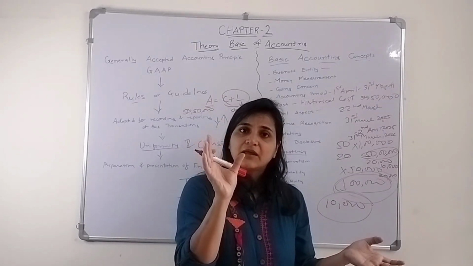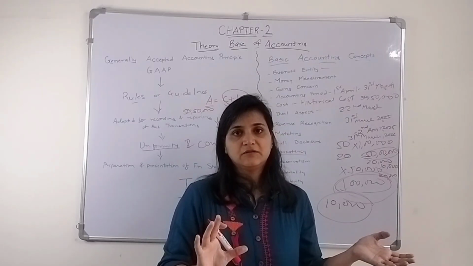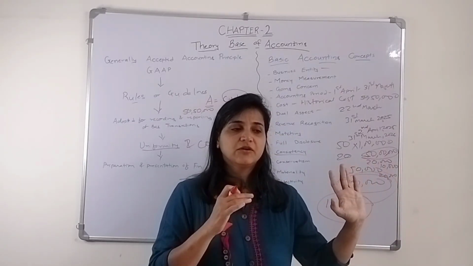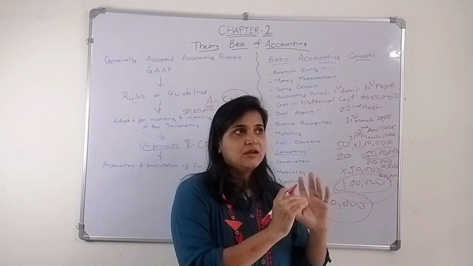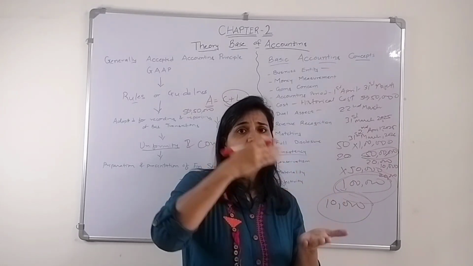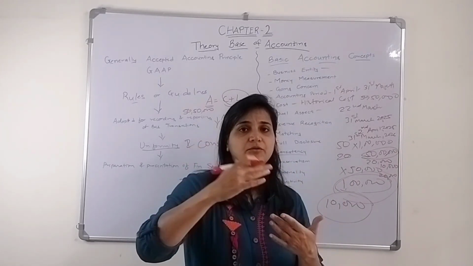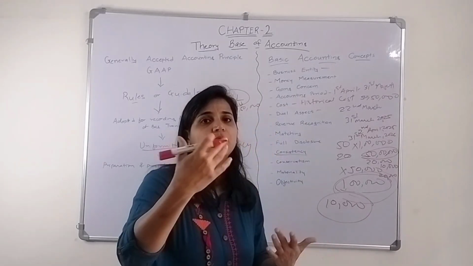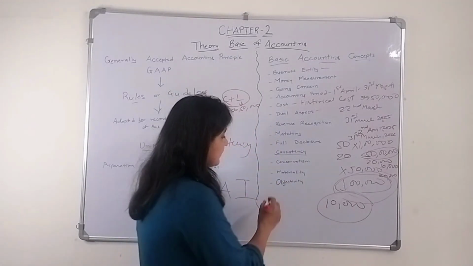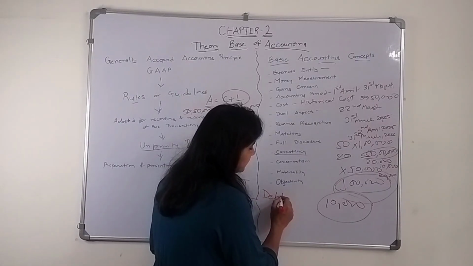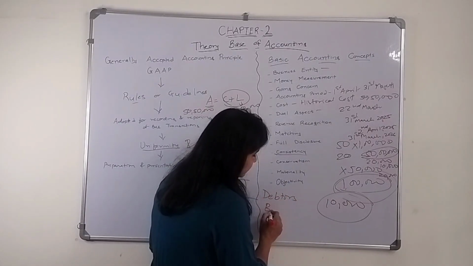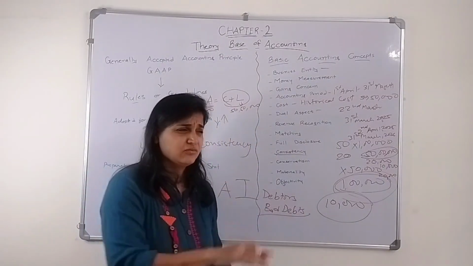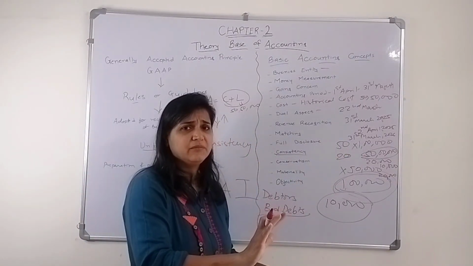So I have to provide for all the losses. I am conservative. I want to show my books of accounts in such a way that it does not overdo the profitability of the business. It does not overdo anything. So when there are such debtors, I call it bad debts, as this person is not going to give me money.